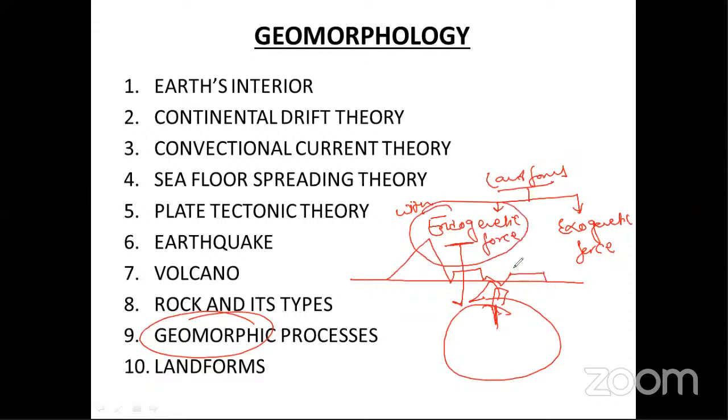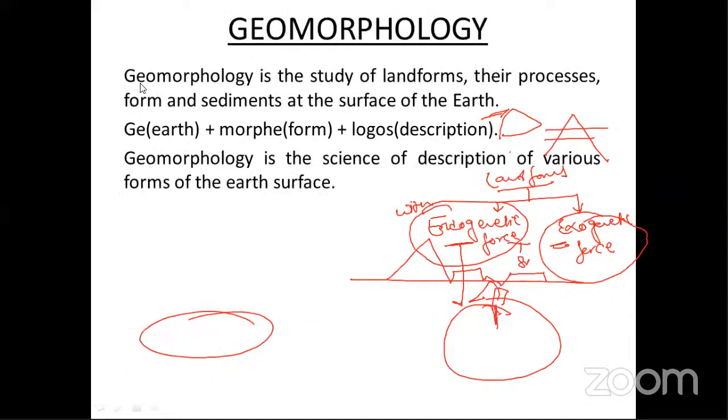And force that is coming from outside the earth is called exogenetic, like wind, river; the sun is the ultimate source of energy, we know that. When wind is blowing, it erodes rock particles; weathering and erosion happen. Whatever was created because of endogenetic force, that part of the landform is degraded, meaning it breaks into pieces because of this exogenetic force. These two forces act simultaneously, and that results in the formation of different types of landforms on the surface of the earth. So here I am going to discuss one important theory from geomorphology called continental drift theory.